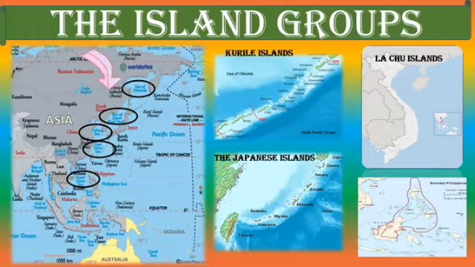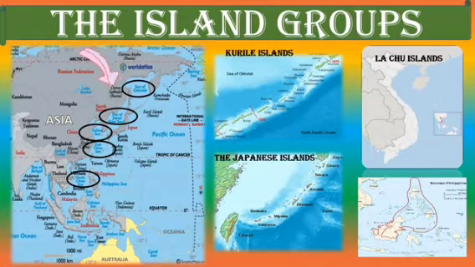I repeat, the Sea of Okhotsk, the Sea of Japan, the Yellow Sea, the East China Sea and the South China Sea. Now some of these island festoons are the Kuril Islands, the Japanese Islands, the Ryukyu Islands, and the Borneo and Philippine Islands. Can you see, children, on the screen? The Kuril Islands, the Japanese Islands, the Ryukyu Islands and the Borneo and Philippine Islands.